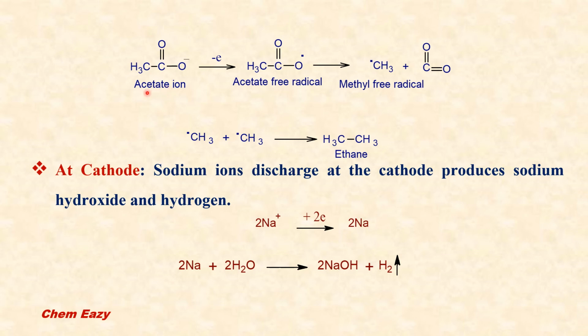Here, this is the acetate ion, which gives up one electron and gives the acetate free radical. This acetate free radical decomposes and gives a methyl free radical and carbon dioxide. Then two molecules of methyl free radical combine and give ethane. So this happens at the anode. At the cathode, sodium ions discharge and produce sodium hydroxide and hydrogen as shown here.